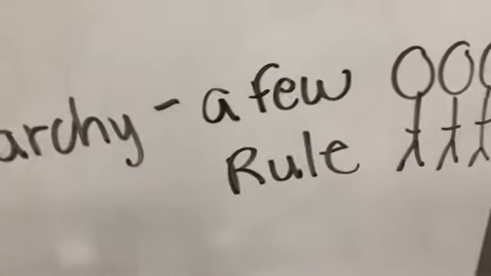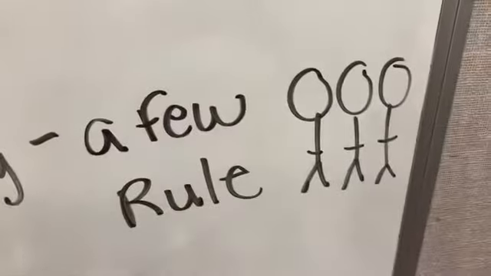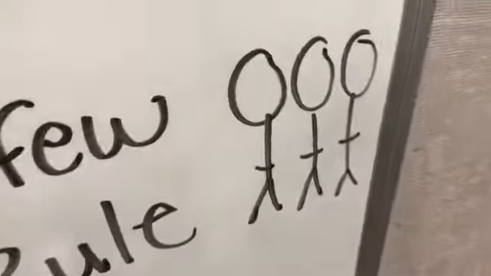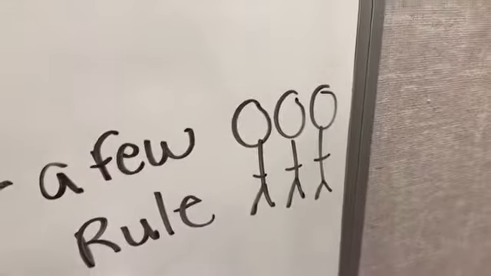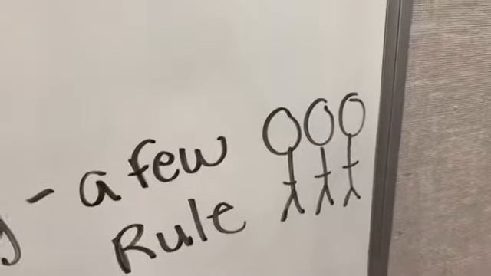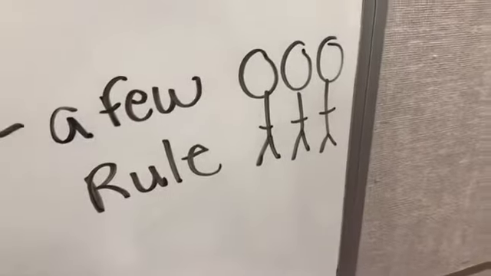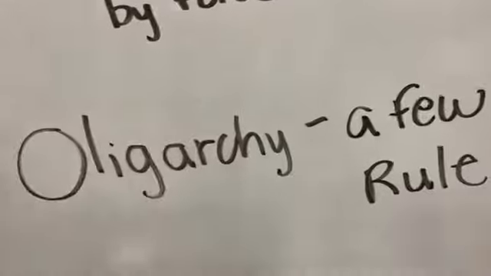Then we have another word, it's called an oligarchy. A few people rule. So the only difference here is instead of having one, you might have a few. So think of it as like three dictators, or three people from the same political party, or maybe they're three very rich plutocrats that are ruling the country or the area, but that would be an oligarchy, so when a few people rule. So we're gonna go ahead now and go through our list.